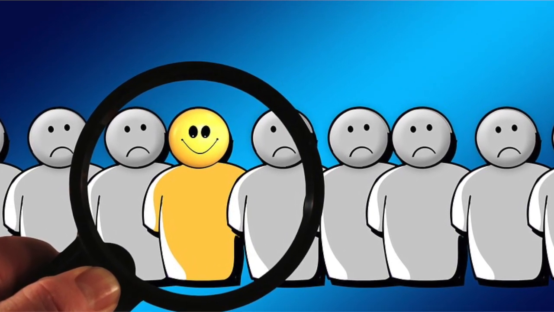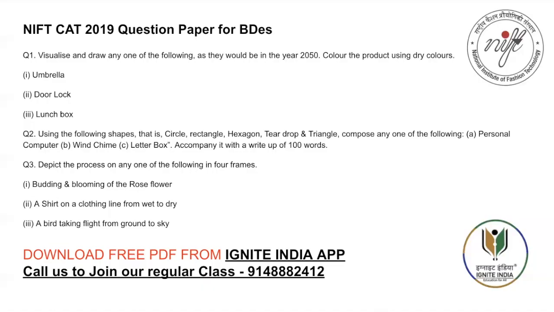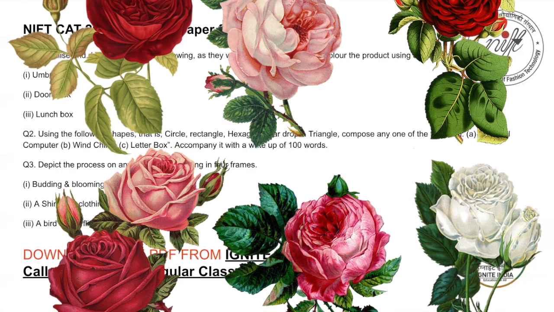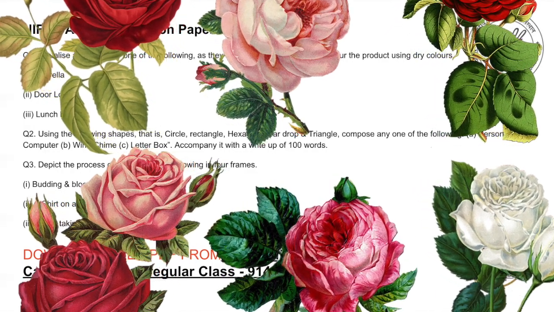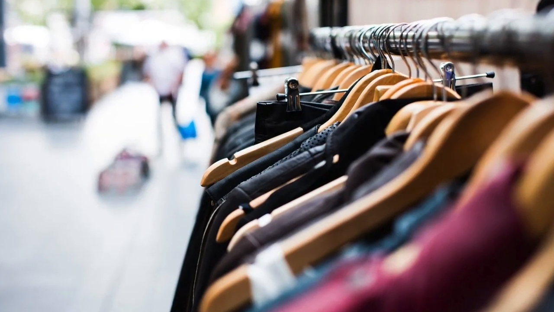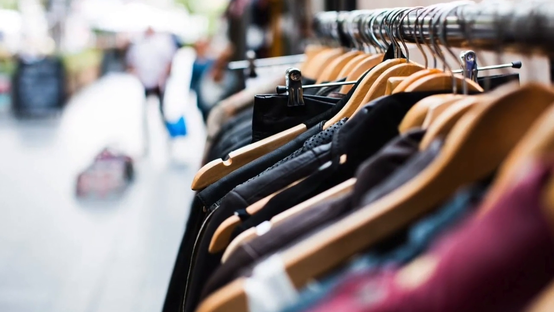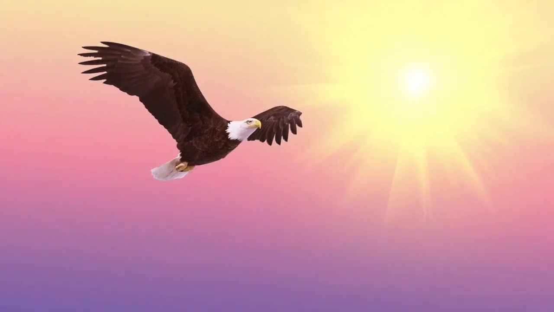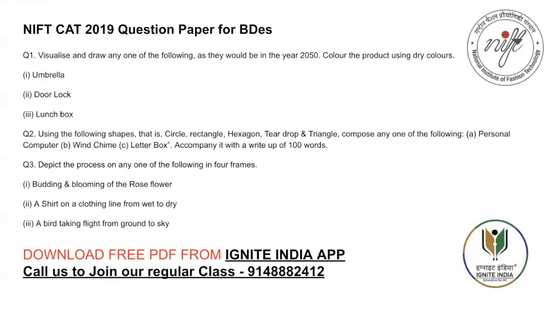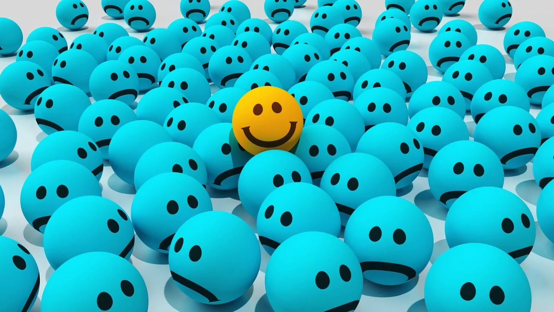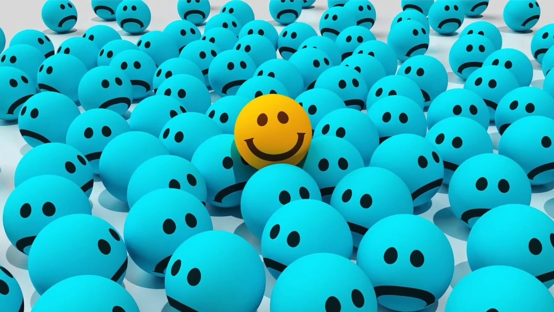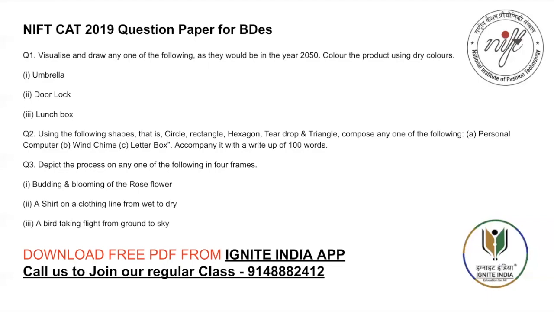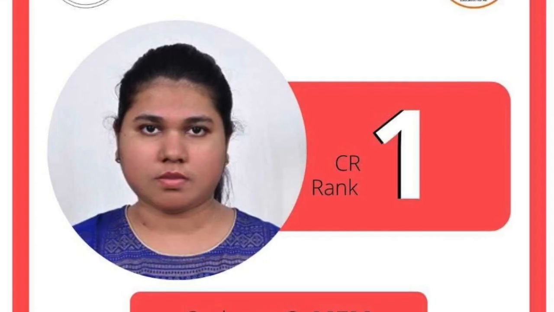Second option, and third option. Option 1, option 2, option 3. Budding and blooming of the rose. A shirt on a clothing line from wet to dry. A bird taking flight from the ground to sky. All 3 questions you should practice. You draw this, make this, solve this question paper,